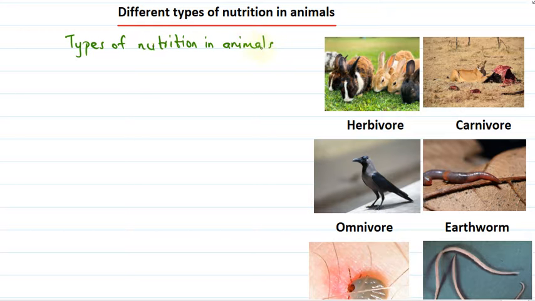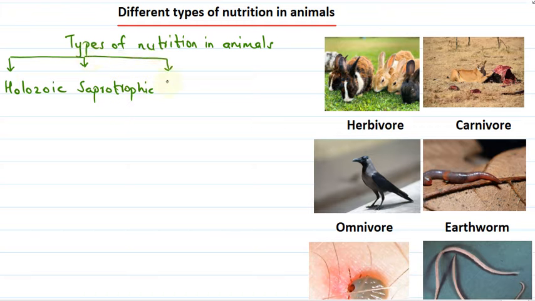So let's see what they are. First is holozoic nutrition. Then there is also saprotrophic nutrition.